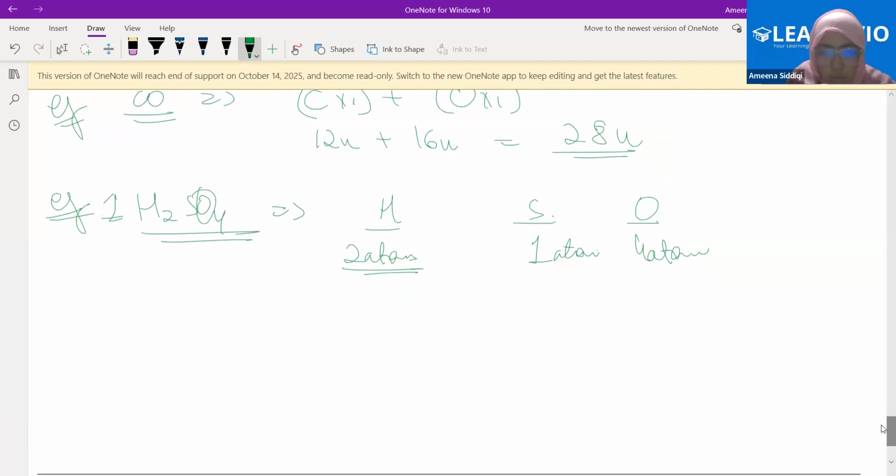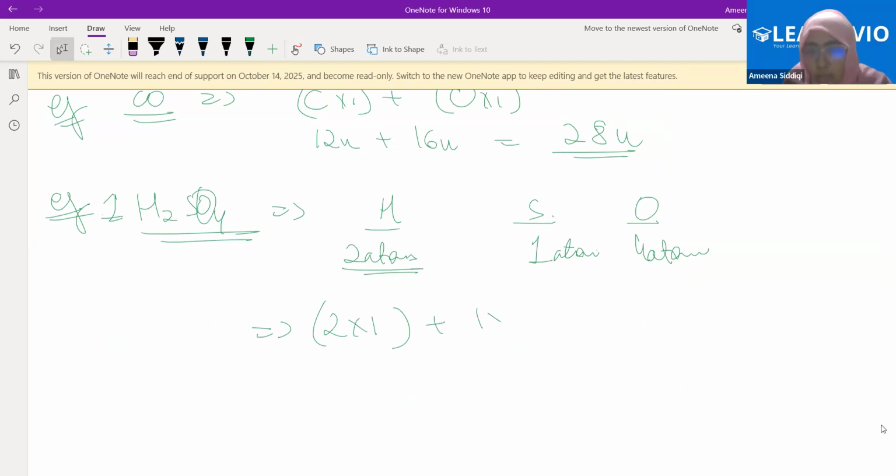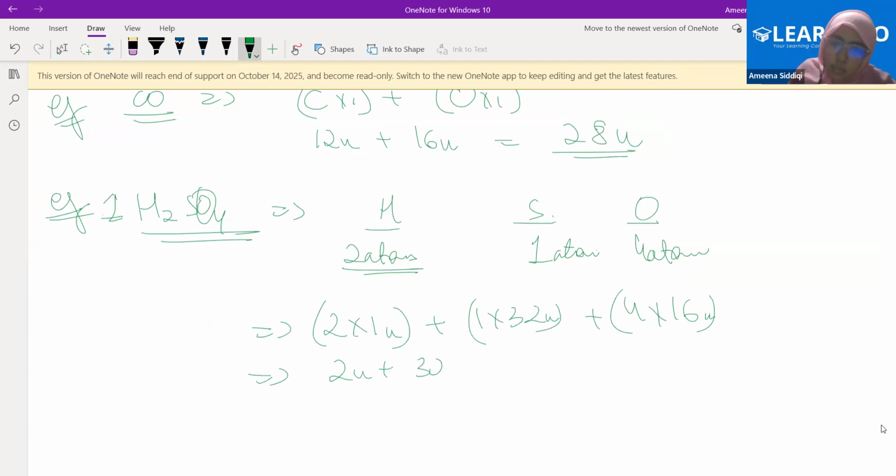What's the formula here? 2 into 1. Why? Because 1 is the atomic mass of hydrogen atom. And 2 times of that plus 1 into 32, right? Plus 4 into 16. We'll get that as 2U plus 32U plus 64U, which is 98U. Excellent. The mass of one molecule of sulfuric acid is 98U.